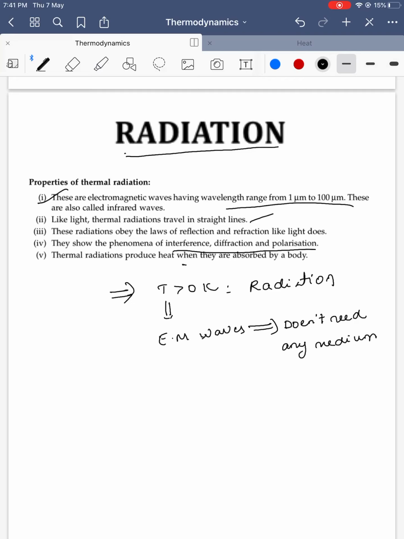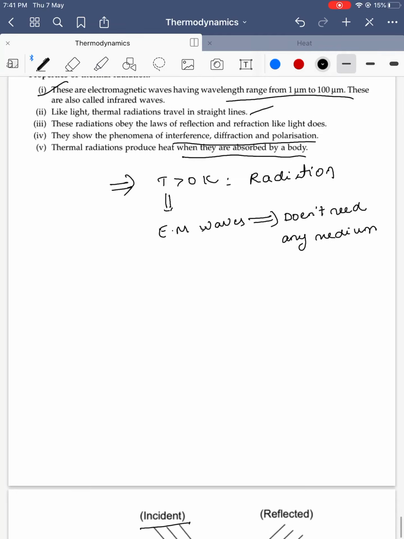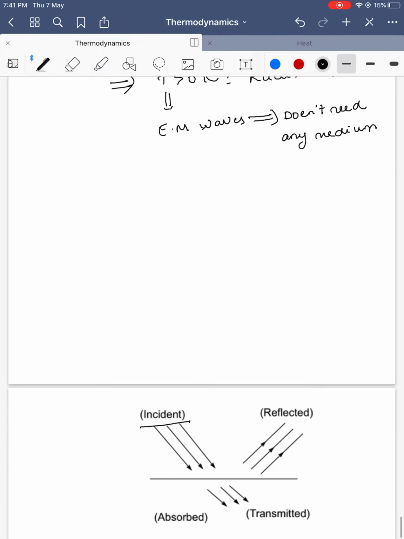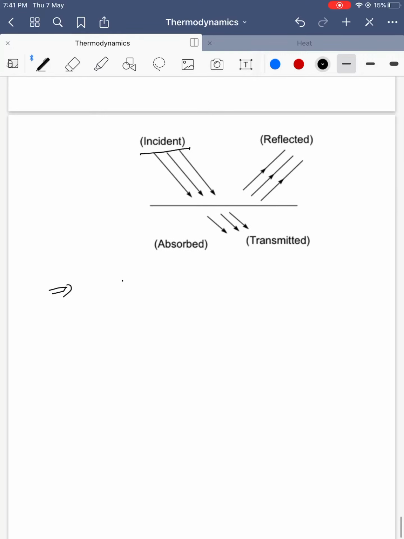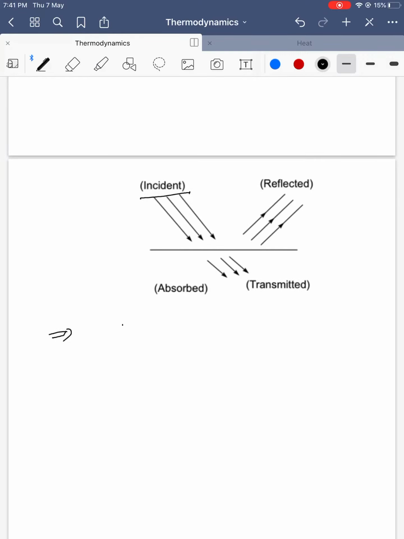Thermal radiation produces heat when it is absorbed by a body. Suppose there is some incident energy given, say Q joules of energy.